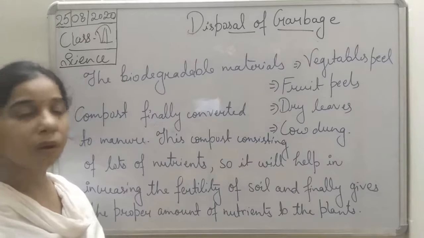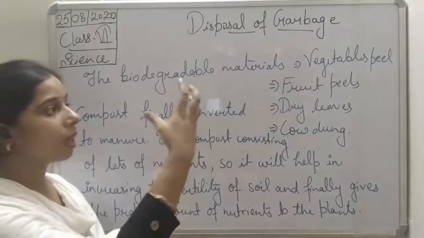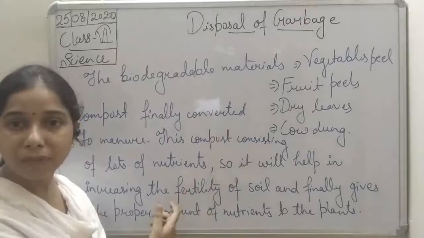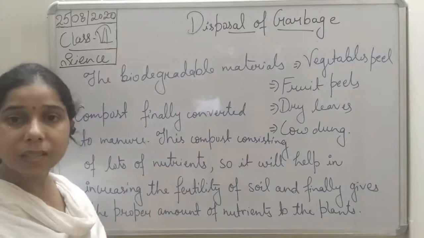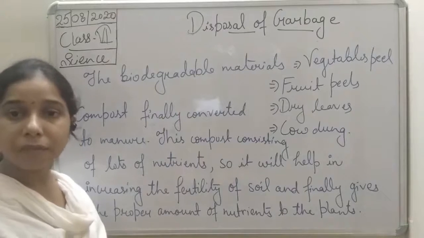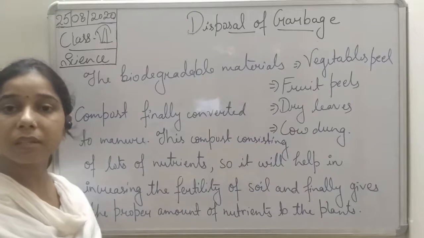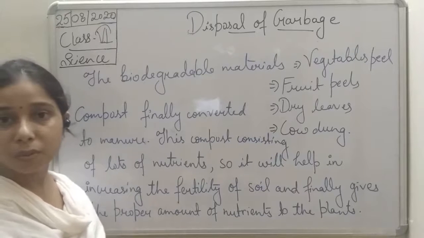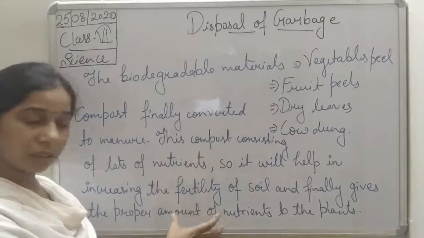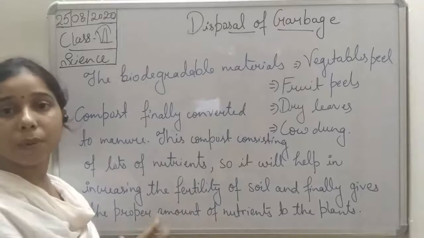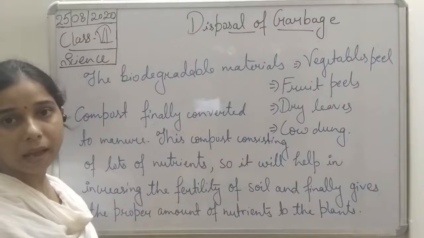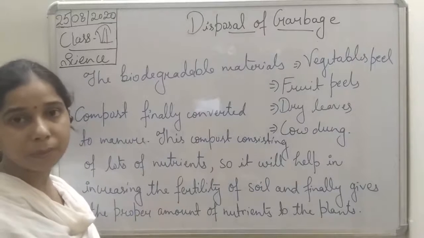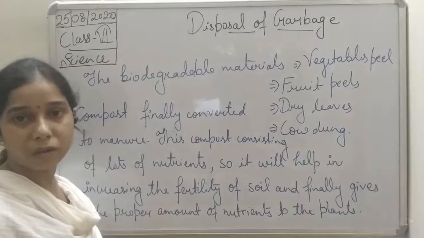Basically, the microorganisms attack this animal and plant waste material, and this manure mixes with the soil, and from the soil itself, you see, students, it increases the fertility of the soil. As it increases the fertility of the soil, it also provides a sufficient amount of nutrients to the plant and helps in the growth of the plant and in crop production.